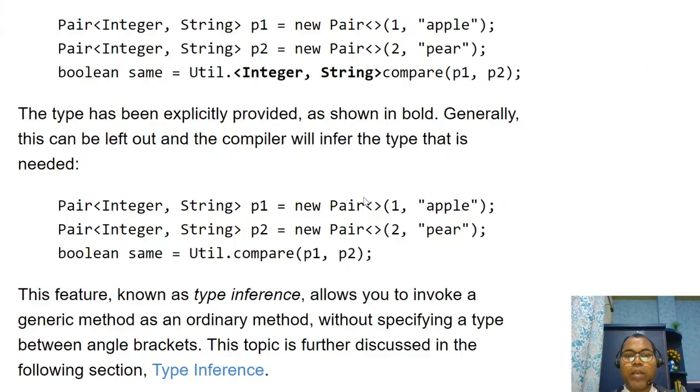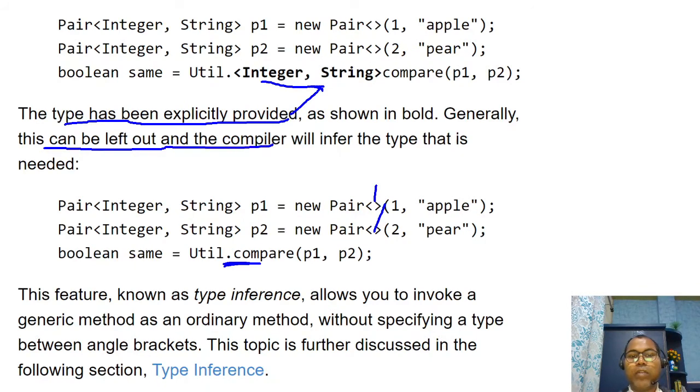Both ways work. Similarly you can pass it here, or you can skip it from here. Generally, the Java types that have been explicitly provided for a method can be left out, and the compiler will infer the types that are needed. This is also skipped here. So this feature is type inference.